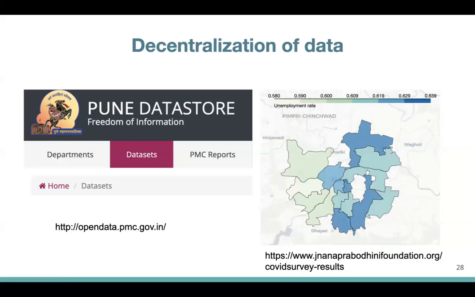So you can see here an example of the unemployment rate in Pune, in the Pune Municipal Corporation, and that data set was obtained from Pune government's data store. And there are a variety of data sets here, ranging from Pune's tree census to diseases in Pune, to the water resources in Pune, to the infrastructure of Pune, as in the sewages in Pune, the roads in Pune, the informal versus formal settlements in Pune. There's hundreds of data sets. Again, depending on your question, you would want to go there, download them, and work with them.